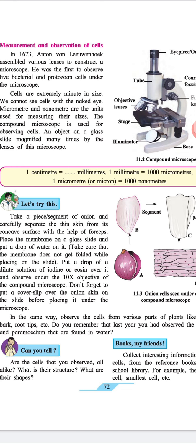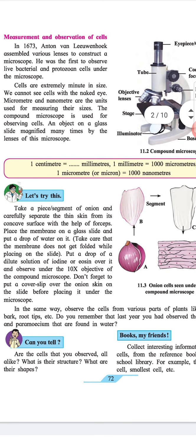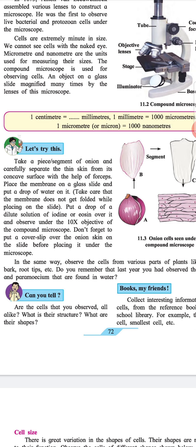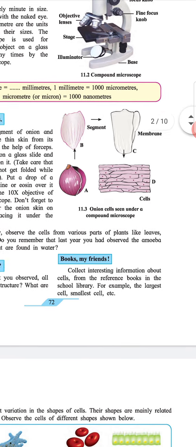Do you remember that last year you had observed the amoeba and paramecium that are found in water? Heading: Can you tell? Are the cells that you observed all alike? What is their structure? What are their shapes? Heading: Books. My friends, collect interesting information about cells from the reference books in the school library. For example, the largest cell, the smallest cell, etc.